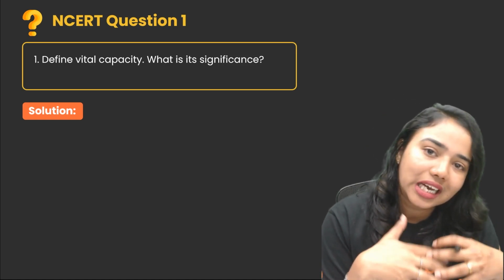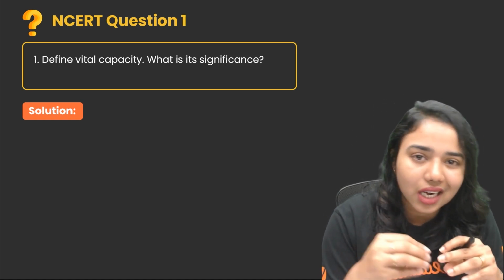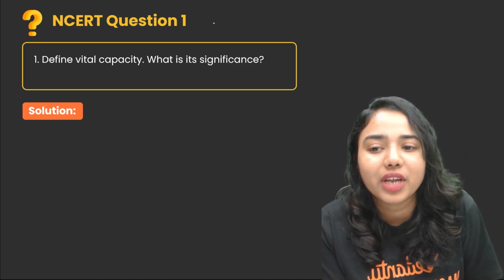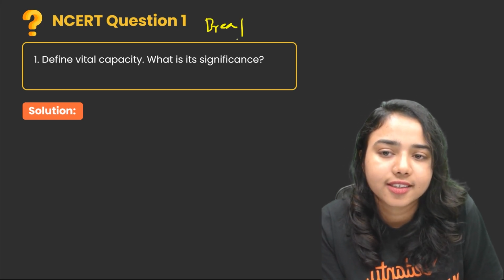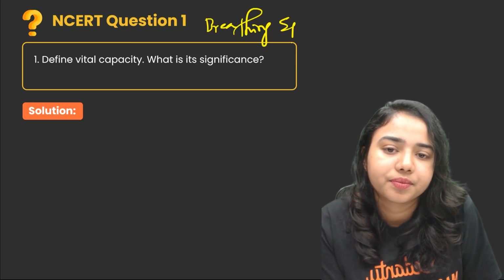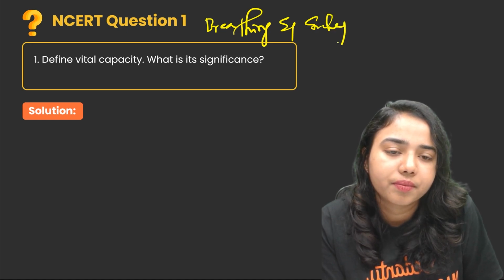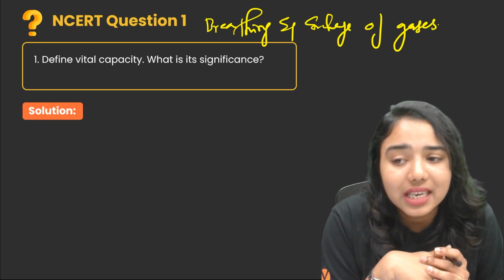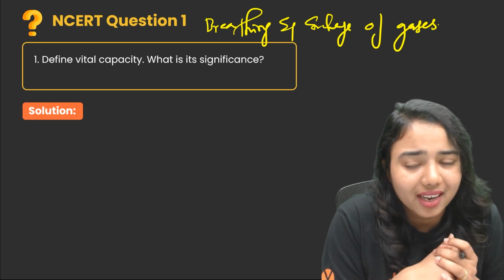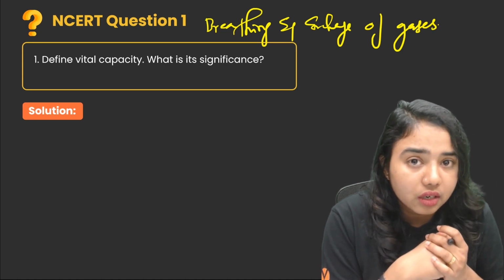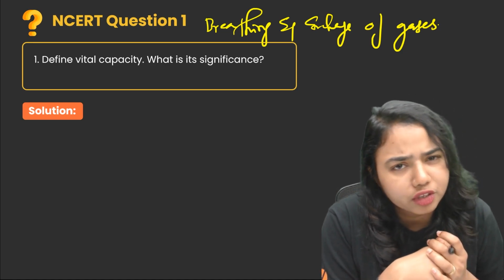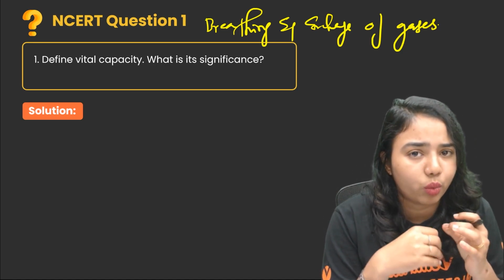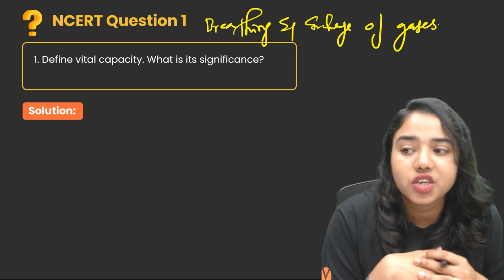And today here I am to discuss the NCERT questions of the chapter Breathing and Exchange of Gases. Okay, the first question from the chapter is define vital capacity. What is its significance? In this chapter, we have to learn about different respiratory volumes and respiratory capacities, and it's very important. So, the first question, define vital capacity.